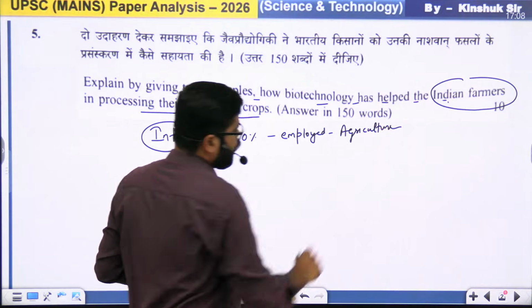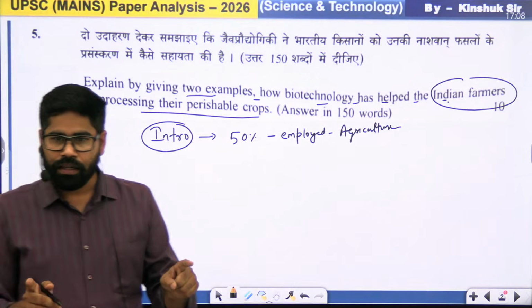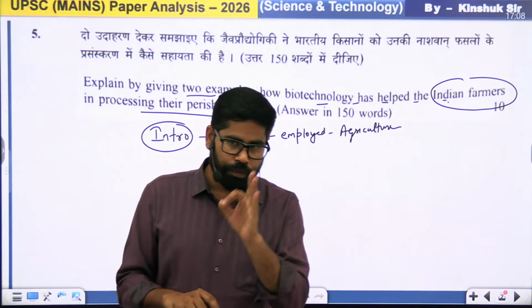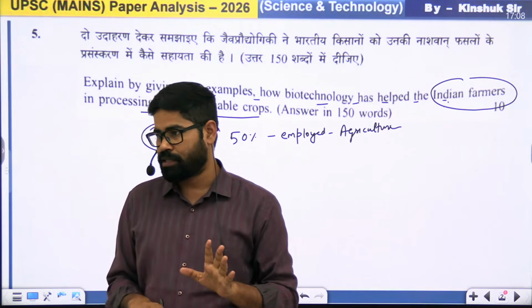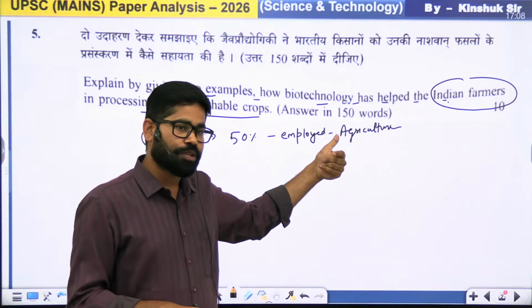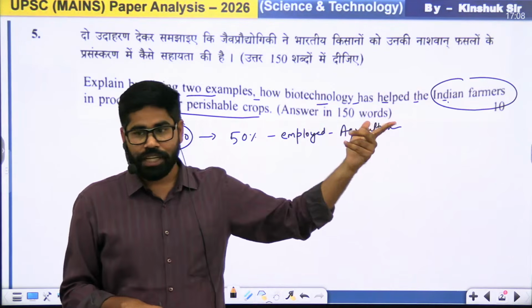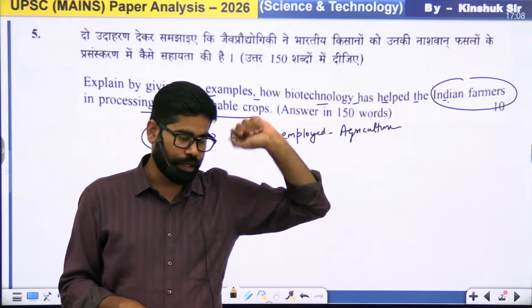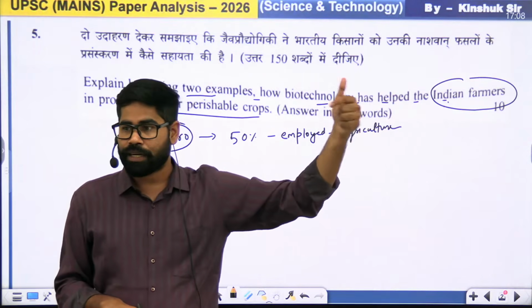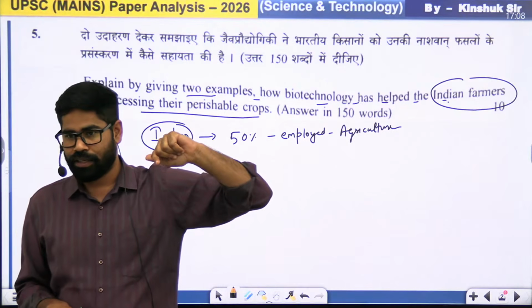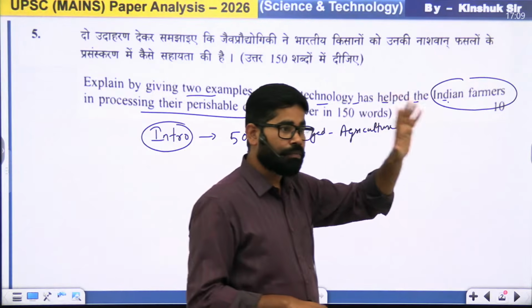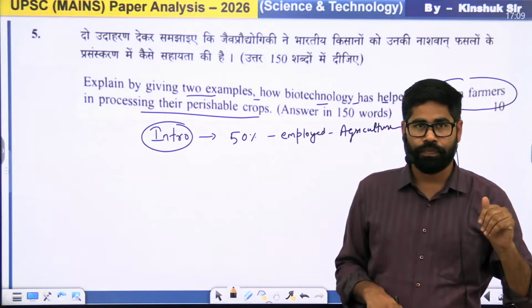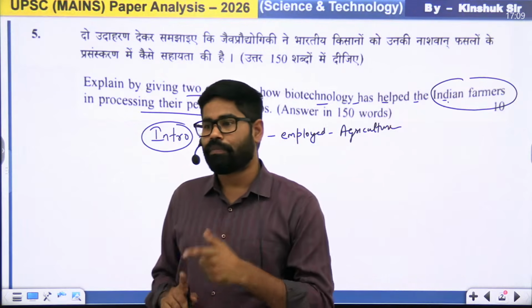Okay. And India is also the largest producer of fruits and vegetables. Perishable goods, ज़्यादातर कौन से होते हैं? Fruits and vegetables. It's not that paddy or wheat is perishable in just 1 month or 2 months. Paddy and wheat can survive for multiple months also.